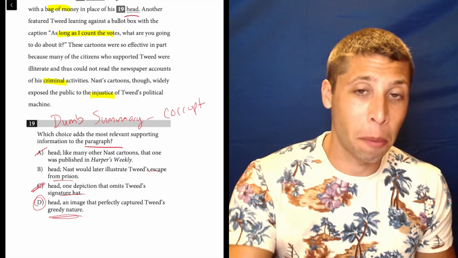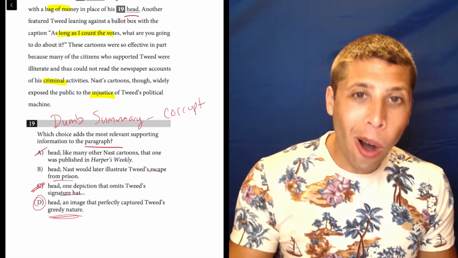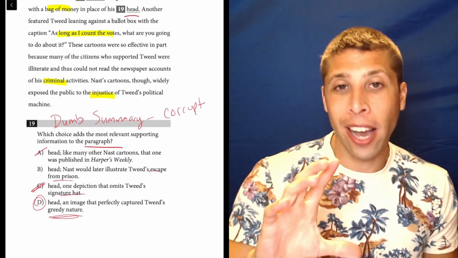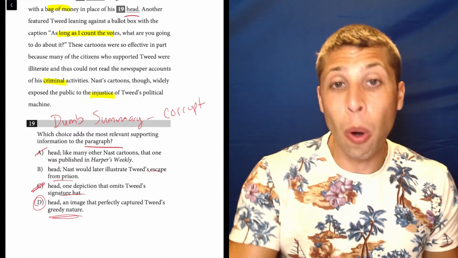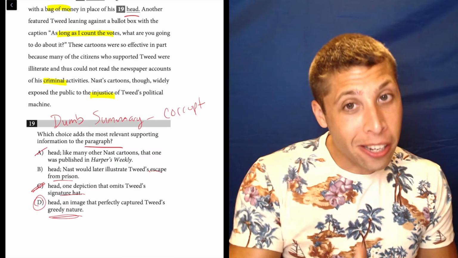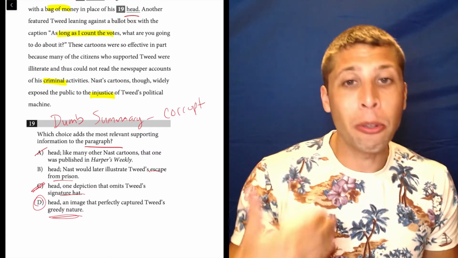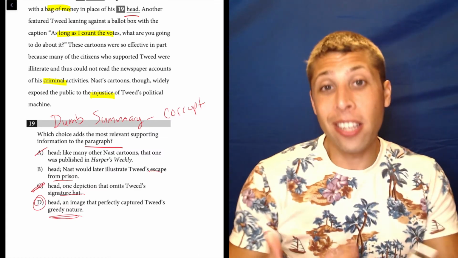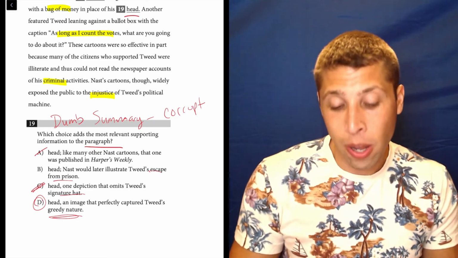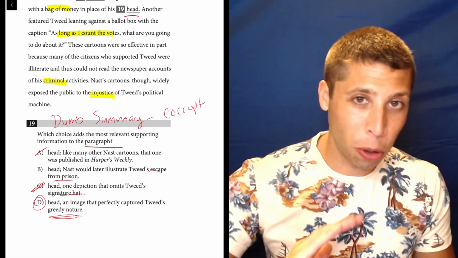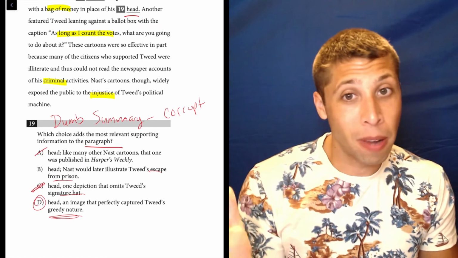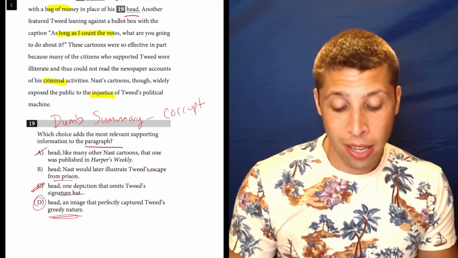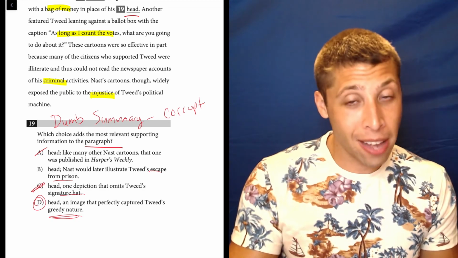And that's why dumb summaries are good. You want something general that you can quickly use to get rid of some choices. And if you need to make it more specific, you always can. But I think here, because we talked about corruption, it actually helps us see choice D as better anyway. So don't stress over making perfectly worded summaries. They should be a word or two, sometimes even just a connotation, positive or negative. The simpler, the better. It's fast and it's effective.